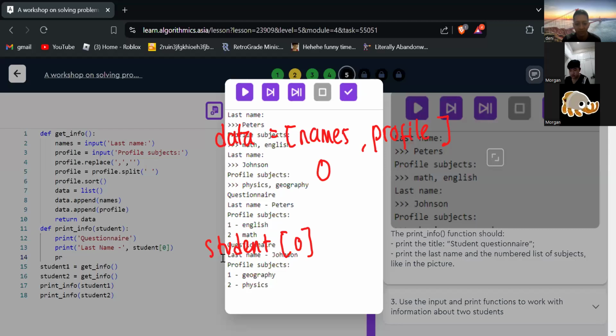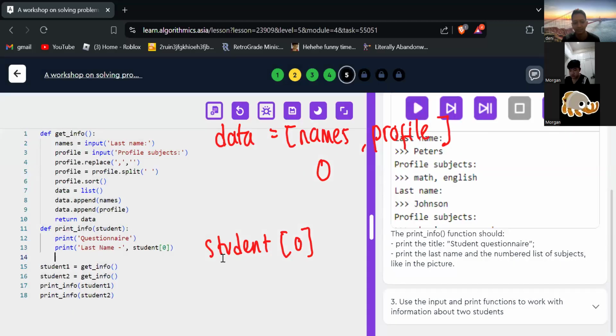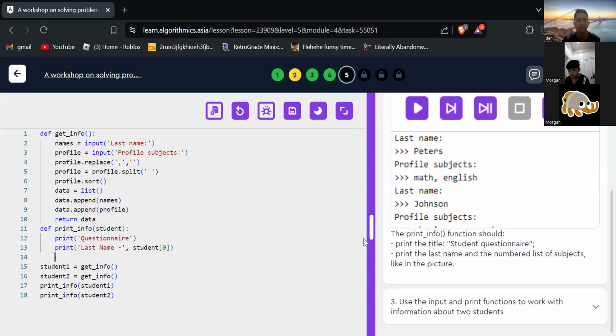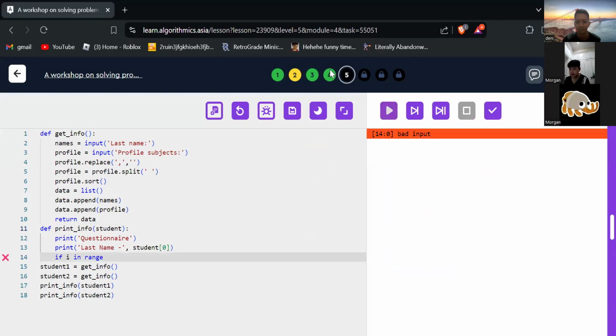Okay, profile subjects. No, actually, I want to look back at the work.